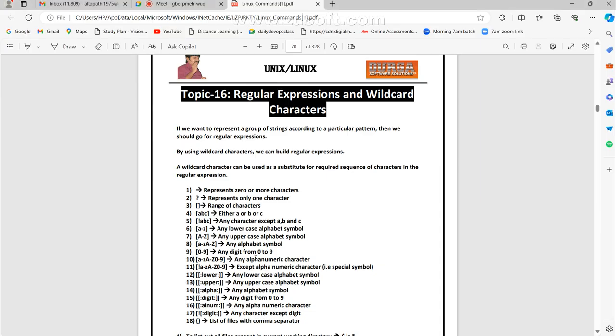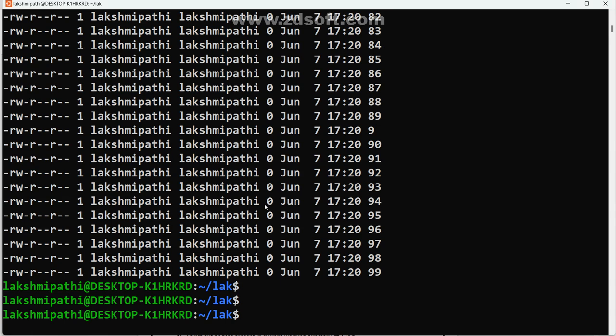Now see here, question mark represents only one character. How many question marks did I give? Two question marks. See, range of characters. What does it mean? We need to specify here either A or B or C. See now, try to understand. ls -l, square bracket A B C, then star. What does it mean? Guess it.